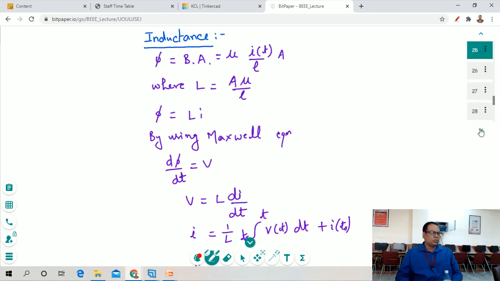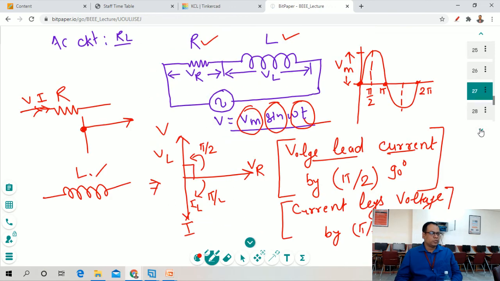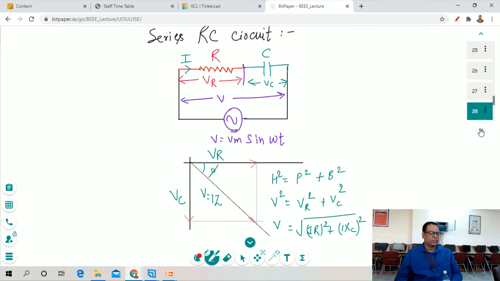Now the derivation for this RC circuit is represented in this diagram. So in the RC circuit, R and C are connected in series with the supply voltage, and as we have seen earlier, the resistor has no phase difference, that's why it is represented on the x-axis.